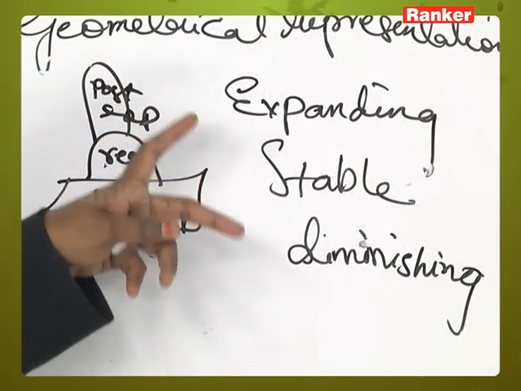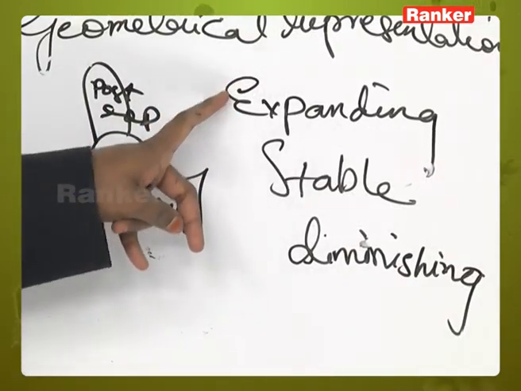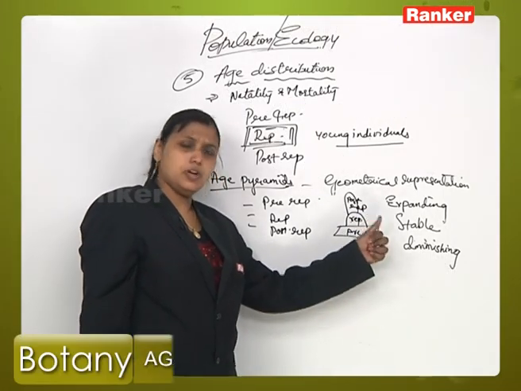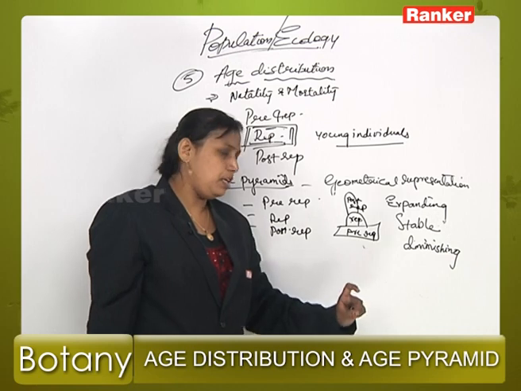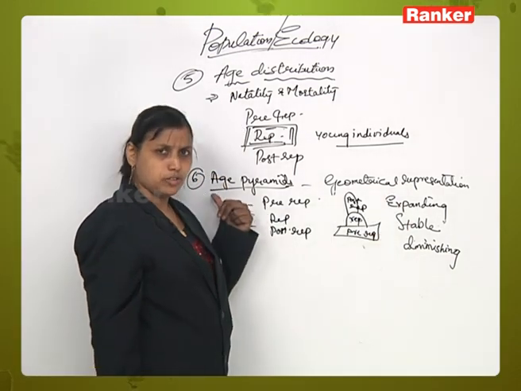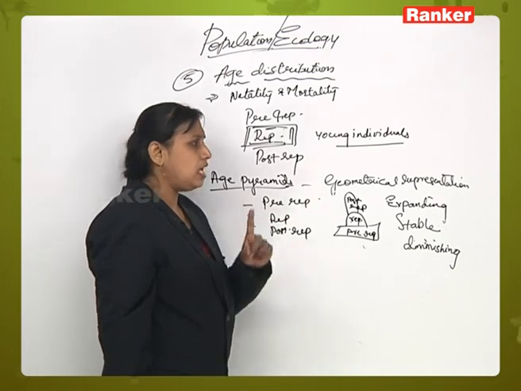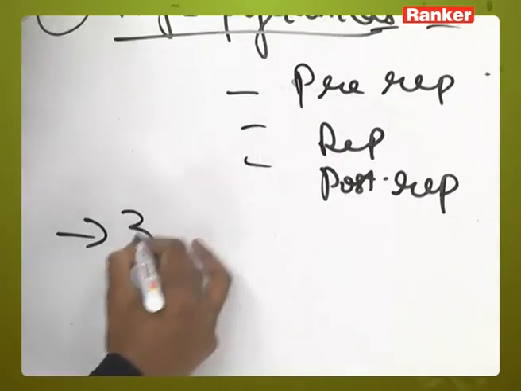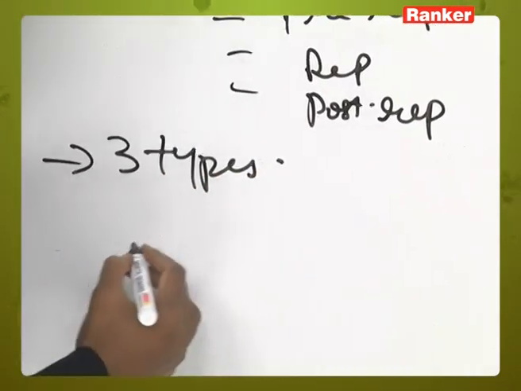To show that these are 3 forms of population on the basis of the growth in 3 different phases, age pyramids are of 3 types.